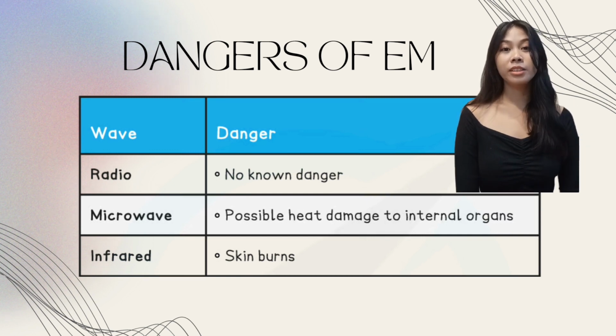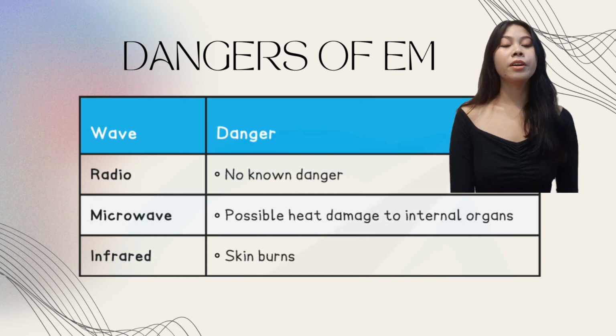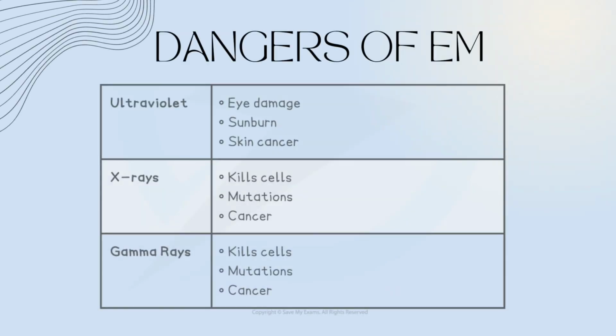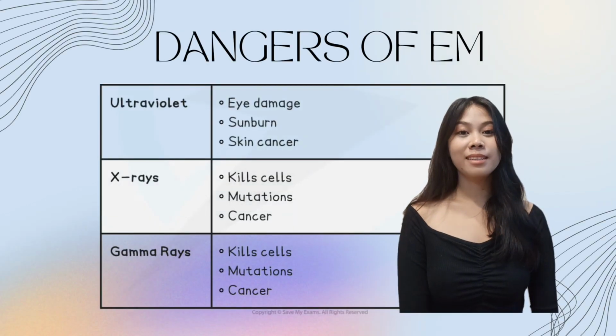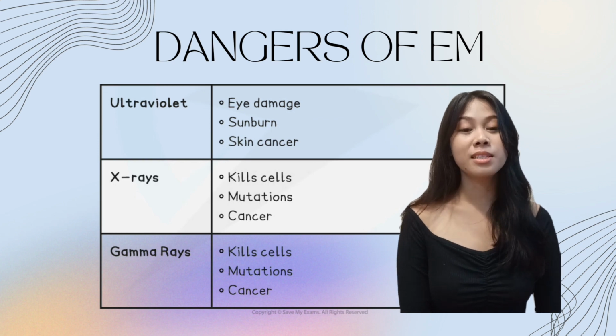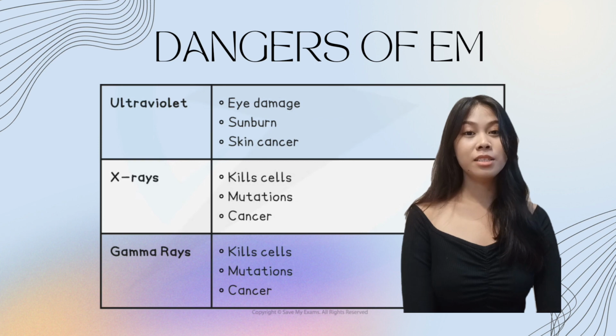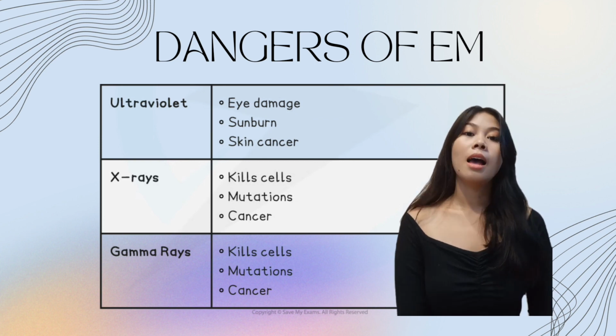Microwaves can cause internal heating of body tissues. Infrared radiation is felt as heat and causes skin to burn. Ultraviolet can damage skin cells and lead to skin cancer and damage the eyes. It can cause skin to age prematurely.